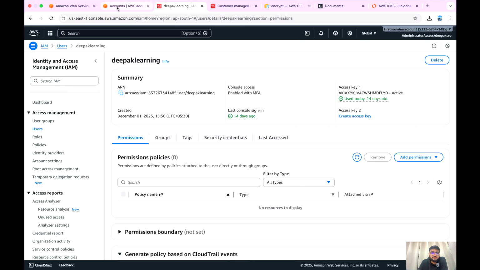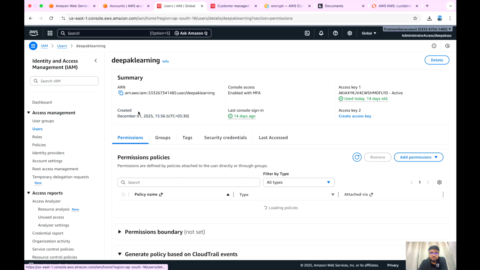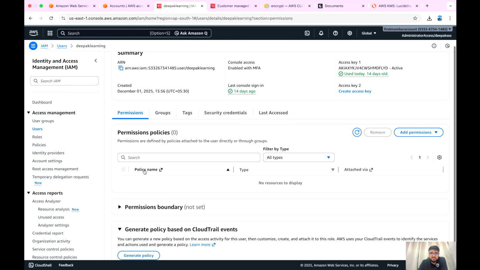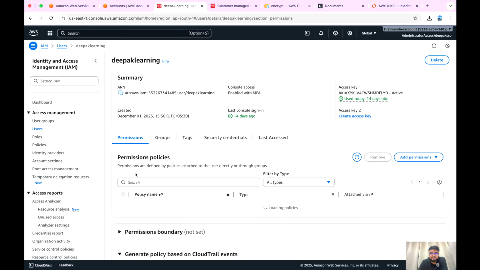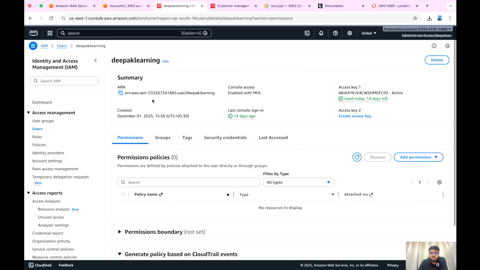Okay, so here I am in one of my AWS accounts, right? Now let's say I've already created all the users and the KMS key. I'll just show you at a very quick glance. So this is the user that I've created, Deepak Learning. If you click on it, you will see that there is no permission. Let me refresh the page. Okay, if you see here, yeah, there are no permissions attached, right? Nothing. Now this is just a null user. You can just say that it's a user which has no permissions at all, right?